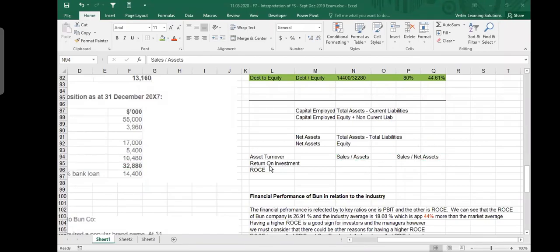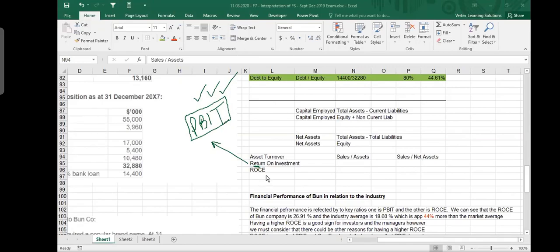The second is return on investment. When you talk about return, it means profit. Return does not mean sales. So I should be using the profit figure. And which profit? In all interpretation you will always use PBIT. You will never use net profit after tax. All interpretation should use PBIT as your operating profit. So return means profit, and profit means profit before interest and taxes. Always, always, always. So in this case, I have to use return on investment.